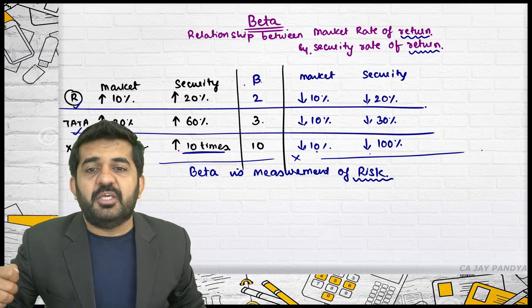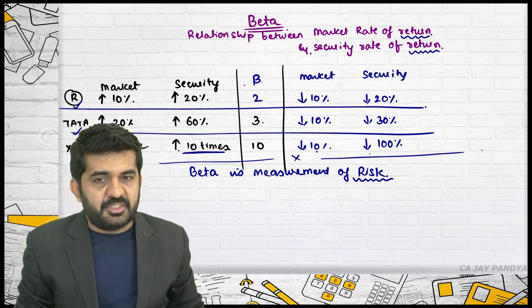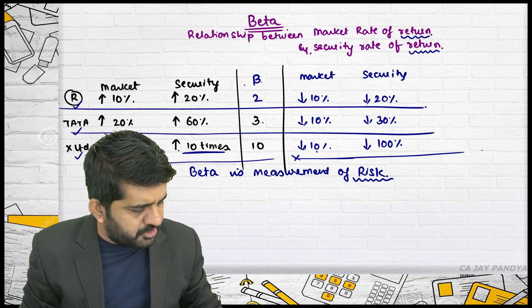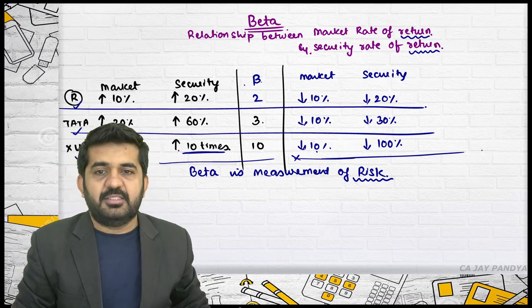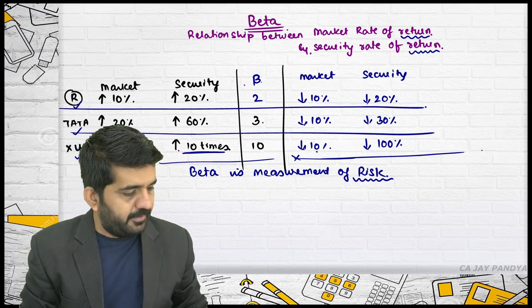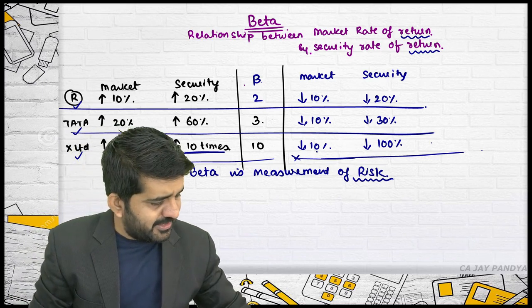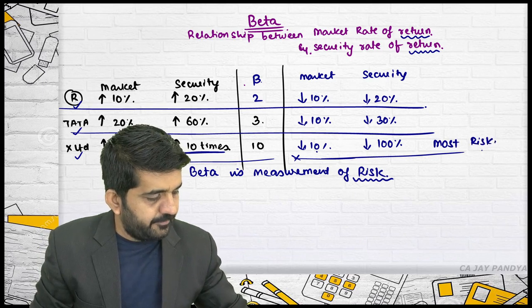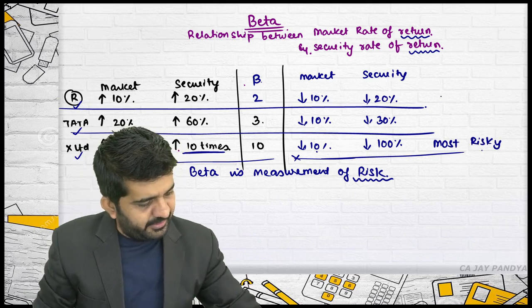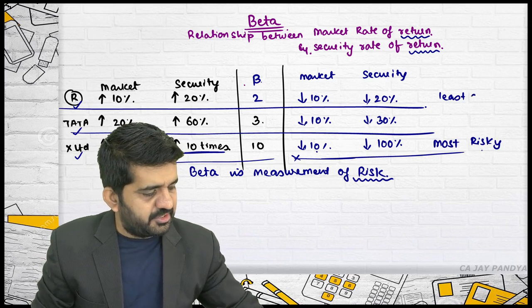Which company is most risky? Sachin, can you tell me which company is most risky out of X, Tata and Reliance? Sir, it is X Limited. Yes, X Limited is most risky and Reliance is least risky.